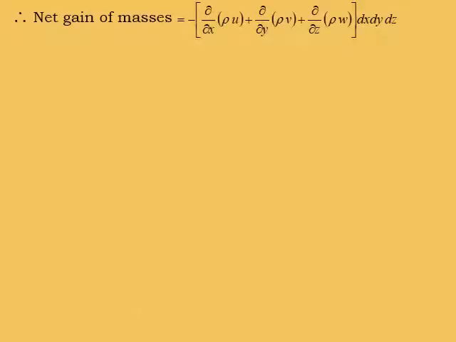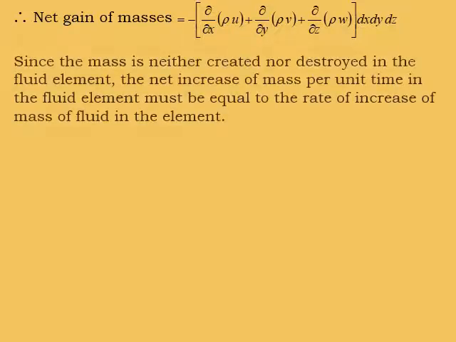So what is the total gain in mass through this fluid element? That is equal to minus [∂/∂x (ρu) plus ∂/∂y (ρv) plus ∂/∂z (ρw)] dx dy dz.